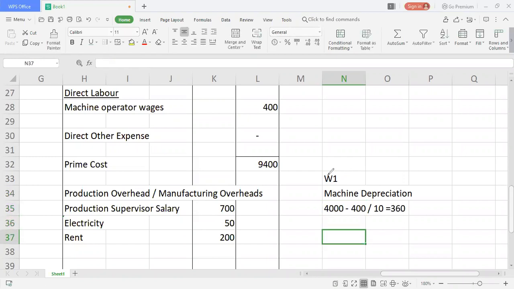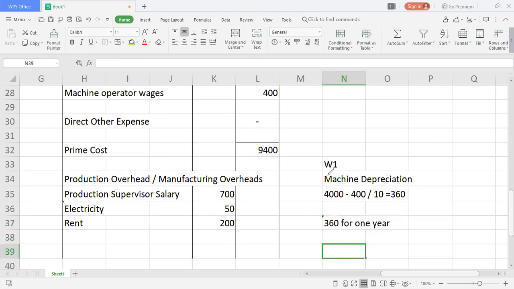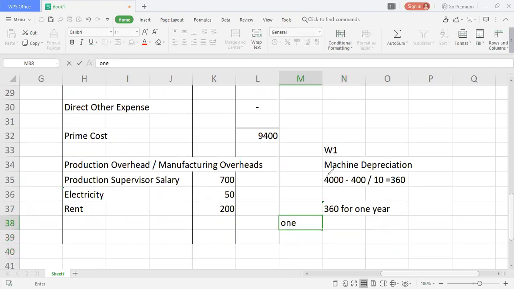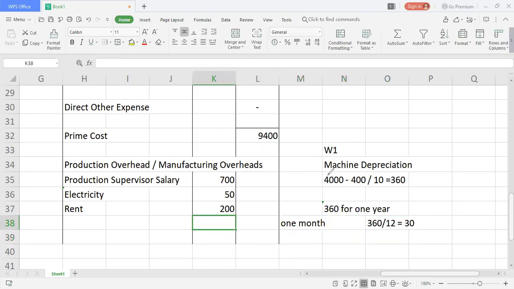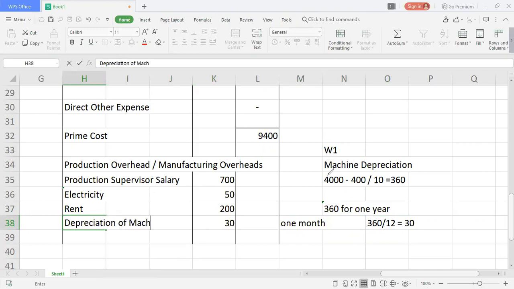But 360 is depreciation for 1 year. But I need to find for 1 month. Why? Because I'm doing this statement for 1 month. If I'm finding for 1 month, I will take this 360 divided by 12. So I will get 30 per month. So that's the amount I should record as depreciation, 30. Then write depreciation of machine. Easy as that.